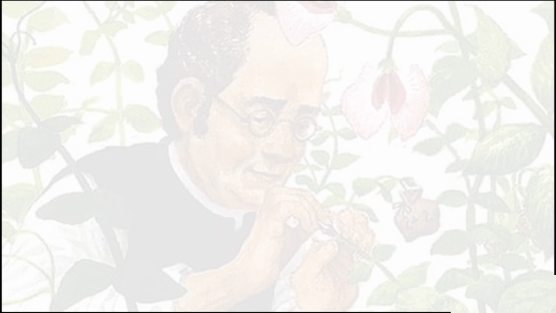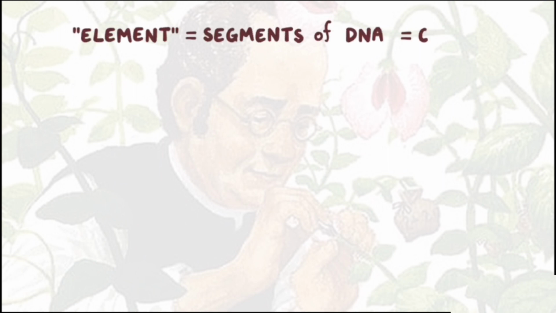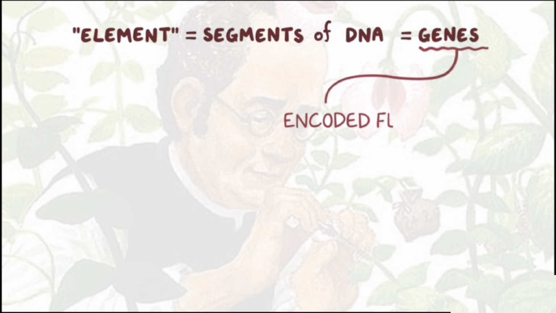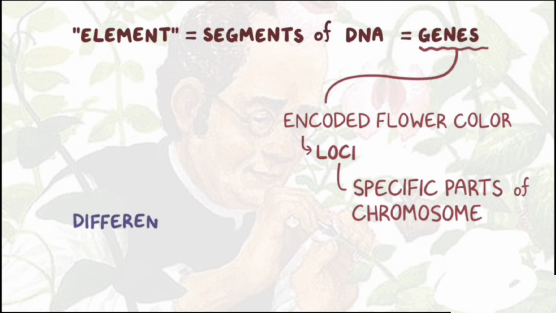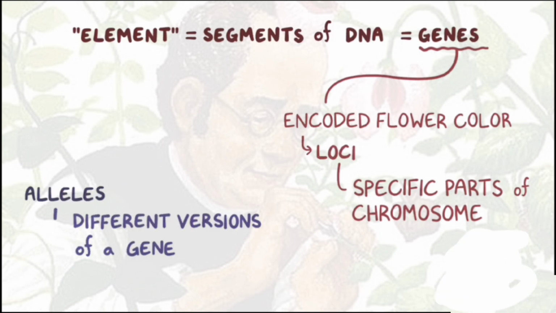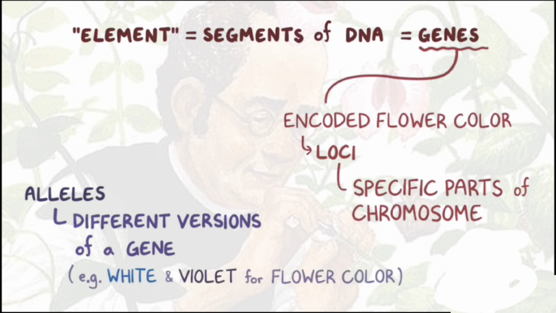Mendel didn't know this at the time, but the element he was referring to were segments of DNA called genes that encoded each flower color. These genes were located on specific parts of chromosomes, called loci. Different versions of a gene are called alleles. And in the case of the flowers, there were 2 alleles, a white and violet allele for flower color.